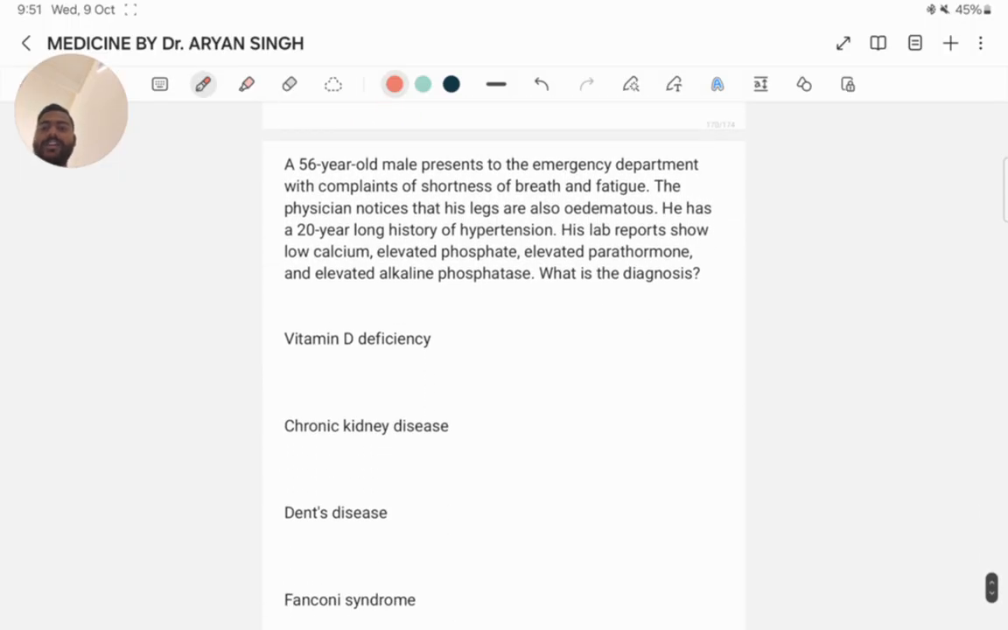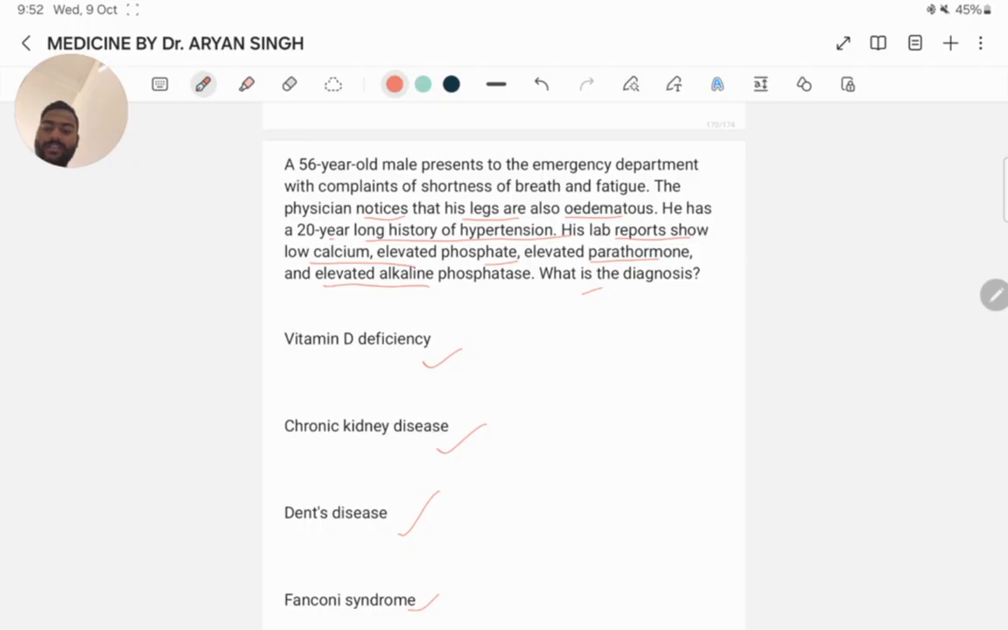Next question. A 56-year-old male presents to the emergency department with complaint of shortness of breath and fatigue. The physician notices that his legs are also oedematous. He also has a 20-year-long history of hypertension. His lab reports show low calcium, elevated phosphate, elevated parathormone, and elevated alkaline phosphatase. What is the diagnosis? Vitamin D deficiency, chronic kidney disease, Dent disease, and Fanconi disease.